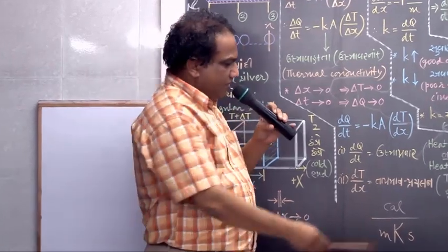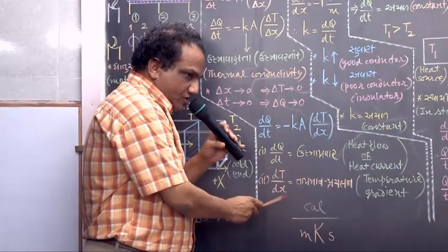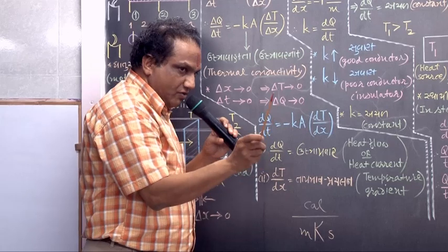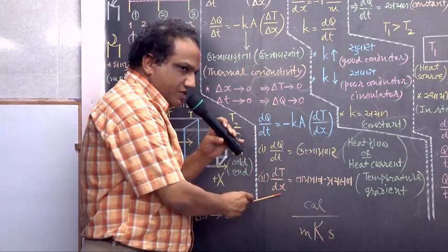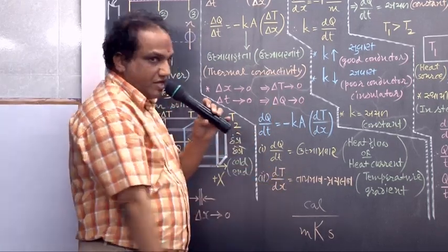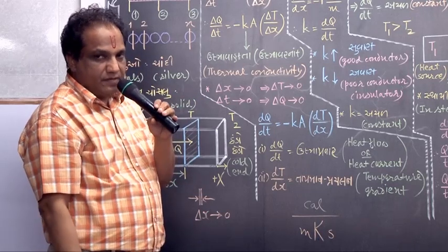What about its unit? Unit of temperature upon distance. Unit of temperature is Kelvin in the SI unit system. And what about distance? Meter. So Kelvin upon meter.